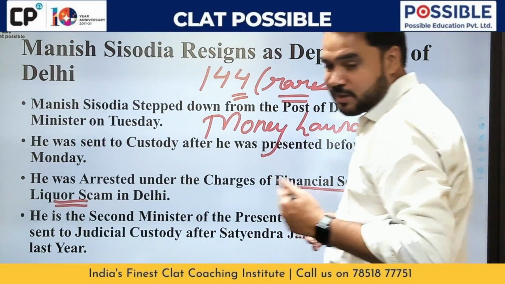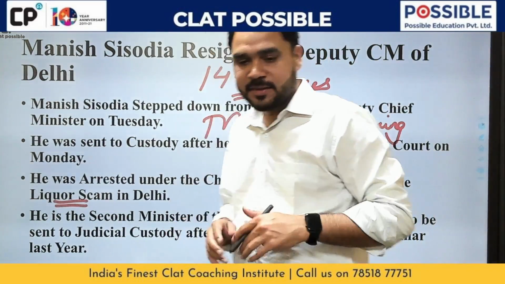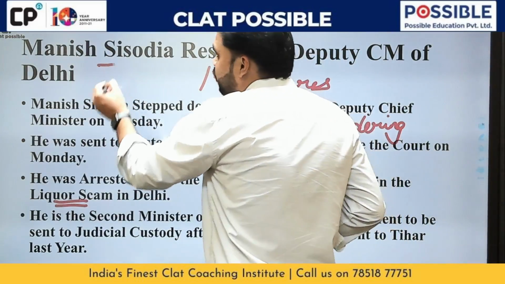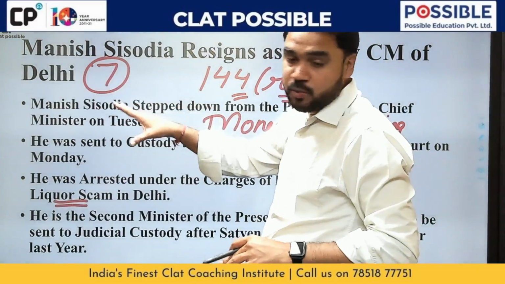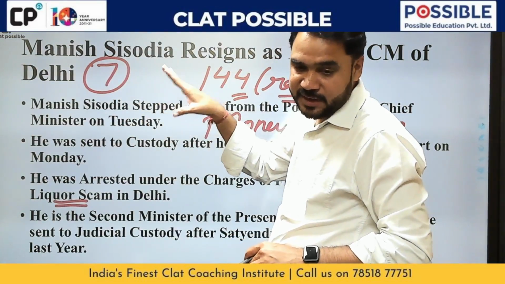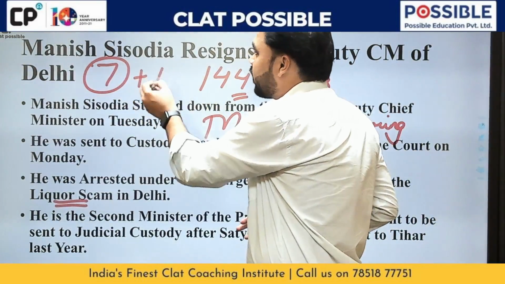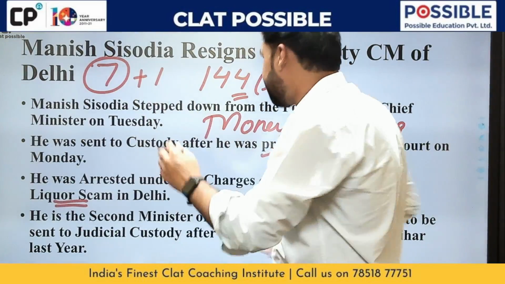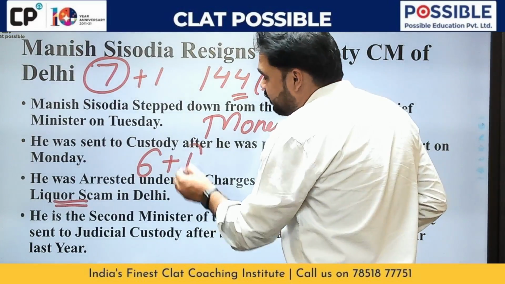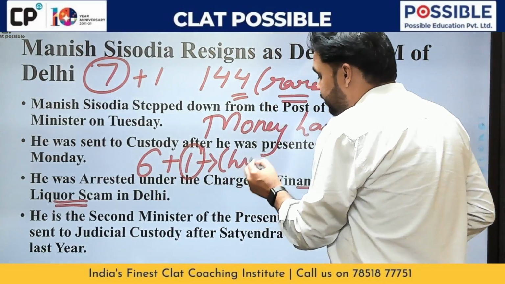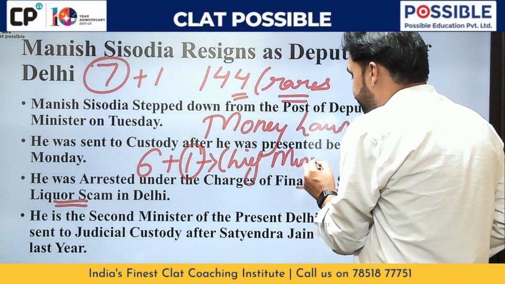Now, talking about Delhi, guys, presently in the Delhi cabinet, there are a total of 7. Like, this is the structure. There are supposed to be 7 ministers in the Delhi cabinet, and that includes 1 chief minister as well. So technically it is 6 ministers plus 1 chief minister.